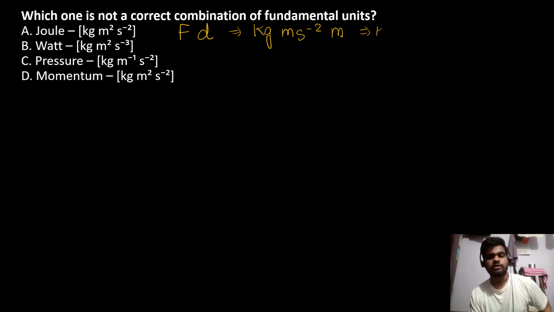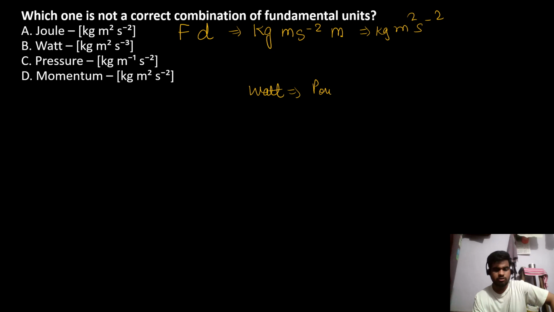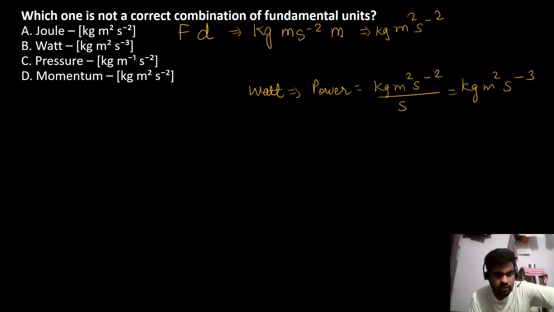So this is correct. Kg meter square second raised to minus 2. Watt, watt is power. Power is this divided by time. So it becomes kg meter square second raised to minus 3. So it is right. It's not a correct combination.